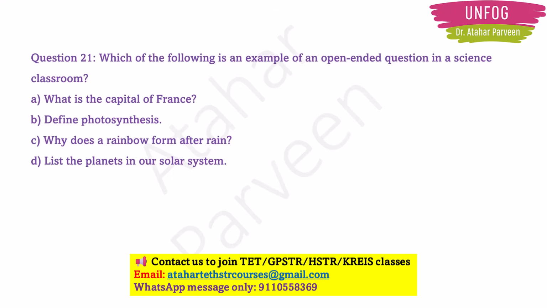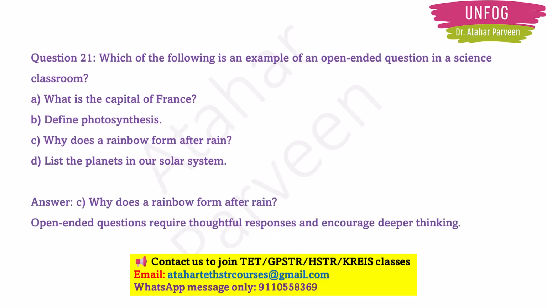By reading the options, one thing which comes to our mind is that specific answers are there for the capital of France, the definition of photosynthesis and the list of planets. But option C, why does a rainbow form after rain, is a different type of question, and these types of questions are known as open-ended questions, which require thoughtful responses and encourage the learners to think deeply.